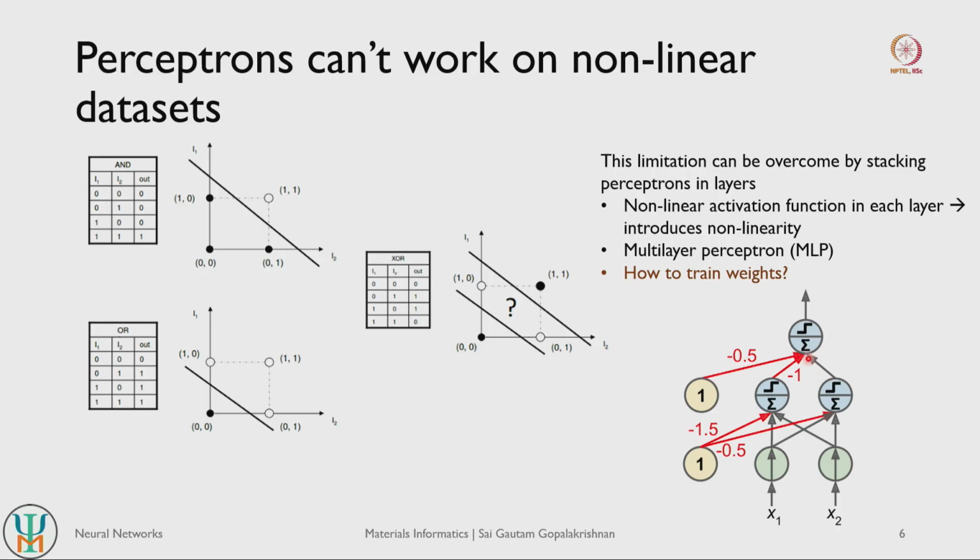But here, because of these nonlinear activation functions, it is actually not trivial to calculate how much will be the gradient of the error as we go down this way. So training of the weights is something that is not very trivial in the case of multi-layer perceptrons, and this was an unsolved problem for several decades.